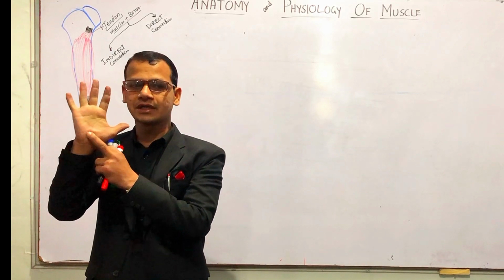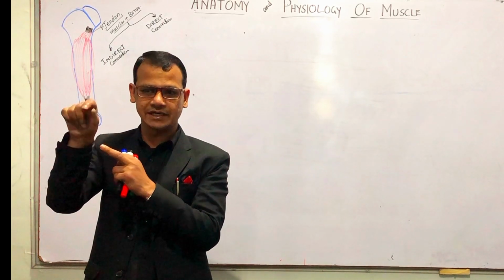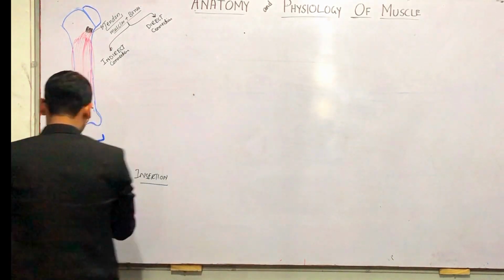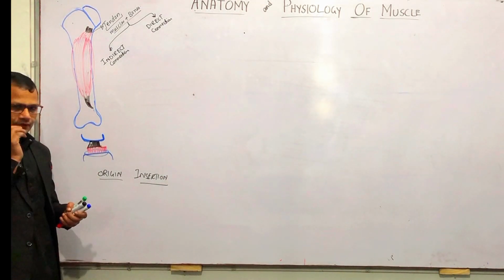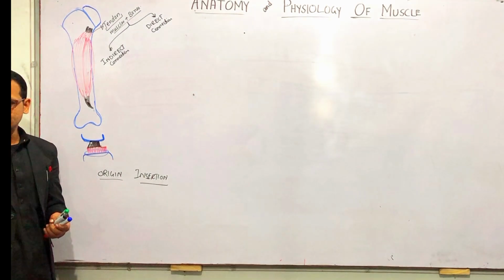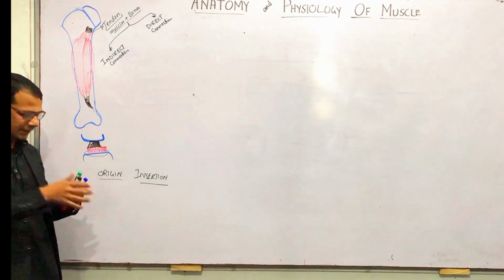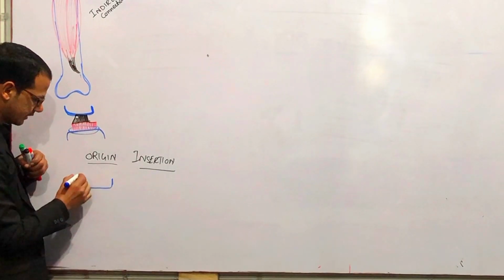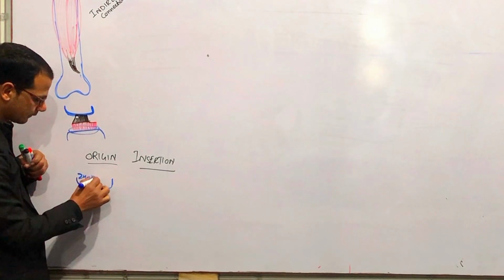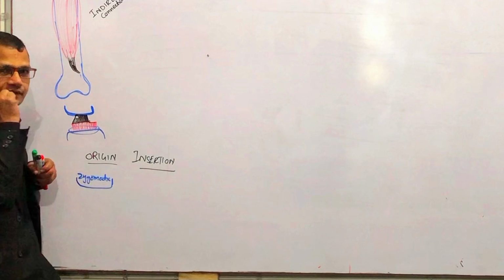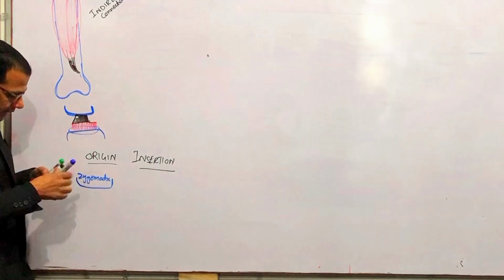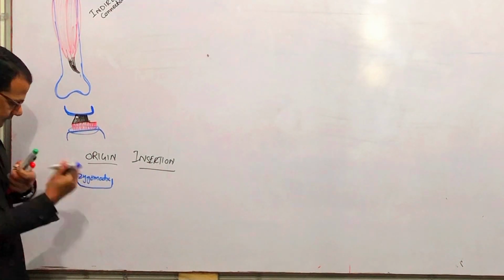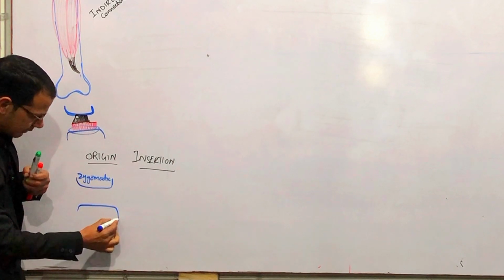The origin is always on the static bone. For example, let's take the example of this bone, right? I have a bone called zygomatic. This is the zygomatic bone, and this is the mandible.